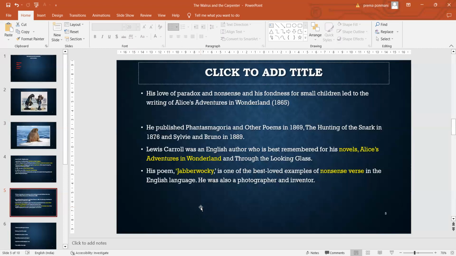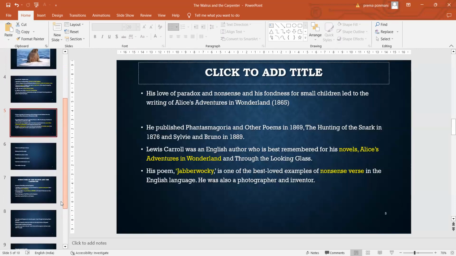Apart from this, another important poem, Jabberwocky, is also the best loved nonsense verse in English literature. And he was also a photographer and inventor. So this is a very brief introduction about the poet. Let us move on to the stanzas.